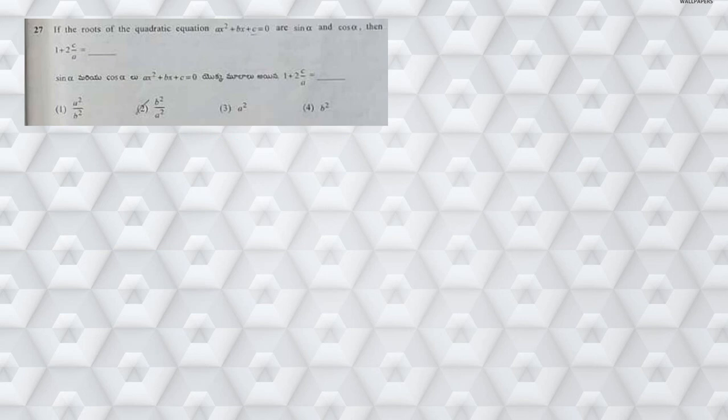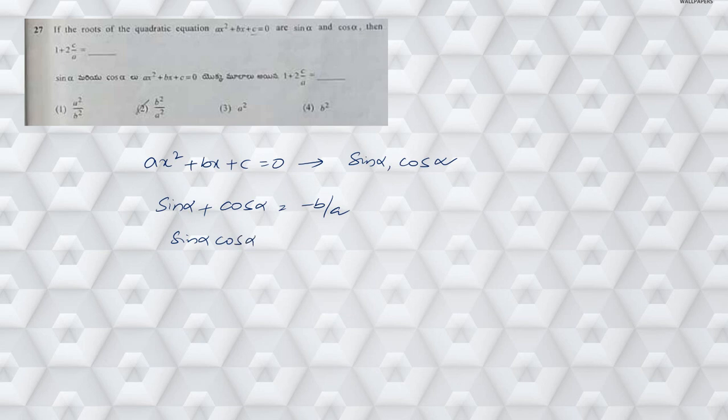Next, moving on to question number 27. What he has given is, the roots of the quadratic equation ax square plus bx plus c is equal to 0, for this quadratic equation, sin alpha, cos alpha are the roots. This particular question is very, very important, a most commonly asked question. From this, I can write the sum of roots: sin alpha plus cos alpha is equal to minus b by a, and sin alpha into cos alpha is equal to c by a.